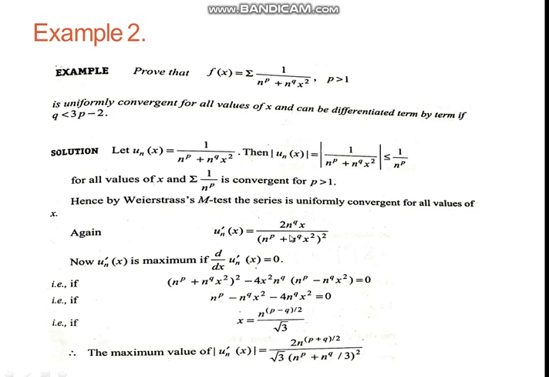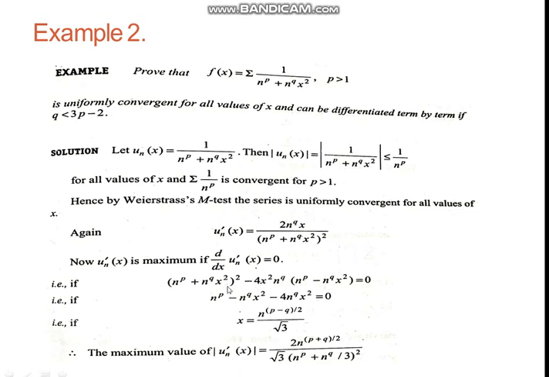So now differentiating, denominator into numerator derivative, we get numerator is equal to 0, and simplifying this we get (n to the power p minus n to the power q x square) into 4n to the power q into x square is equal to 0.